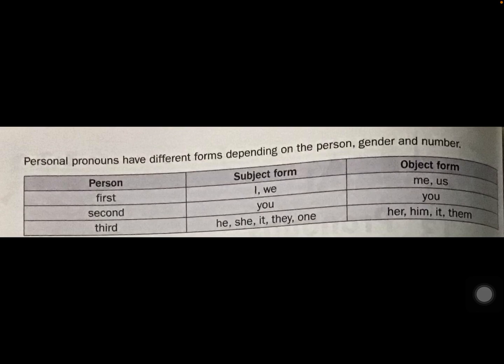What did we learn until now in the slide related to pronouns? First person, second person, third person were given in the form of a table in the slide. Once you go through it, you will get an idea: in subject form, what pronouns will come, and in object form, what pronouns will come. See children, singular and plural both were given in one column only. See subject form and object form. Try to observe and know the variation.